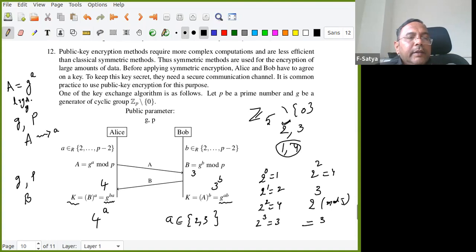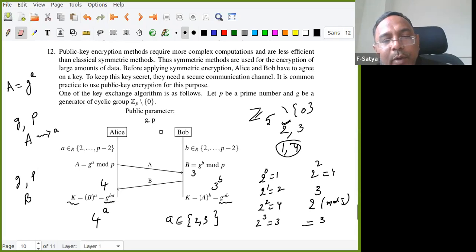This is called the discrete logarithm. Finding small a from capital A and G, P. You give the group, that means P, and you give the generator G also. But from G power a, after computing G power a mod P, and that number is given to you, it is difficult to compute a from that. That is called the discrete logarithm.